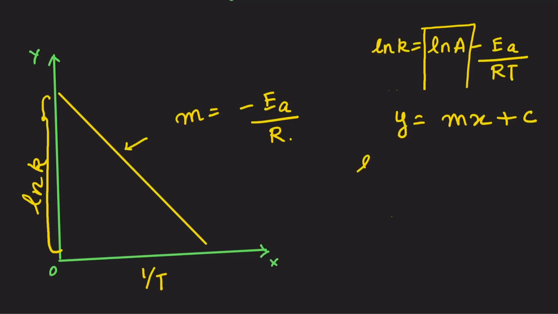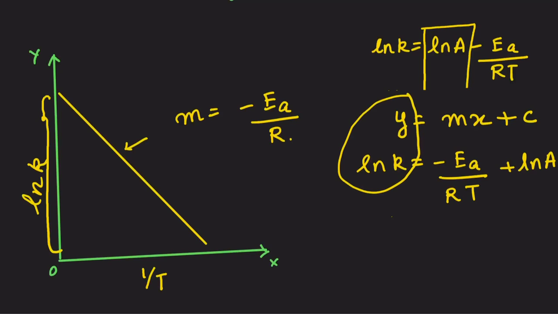So I will rearrange this equation, and I will get it like this, right? This is your y, that's what you took on the y-axis. Now this is your c. Natural log of A will be equal to the y-intercept. On the x-axis, you've taken the reciprocal of temperature. So the slope of this graph is minus Ea by R.